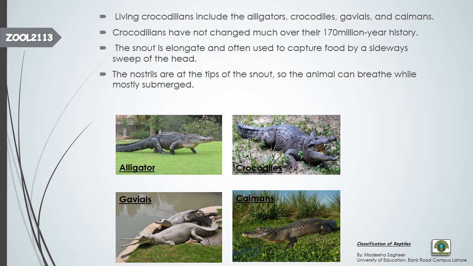The snout is elongated and often used to capture food by a sideways sweep of the head. This is the snout. The elongated mouth and nose part is known as the snout. So they have the elongated snout and they capture food with a sideways sweep of the mouth. Their tongue is not protrusible. They cannot stick out their tongue.